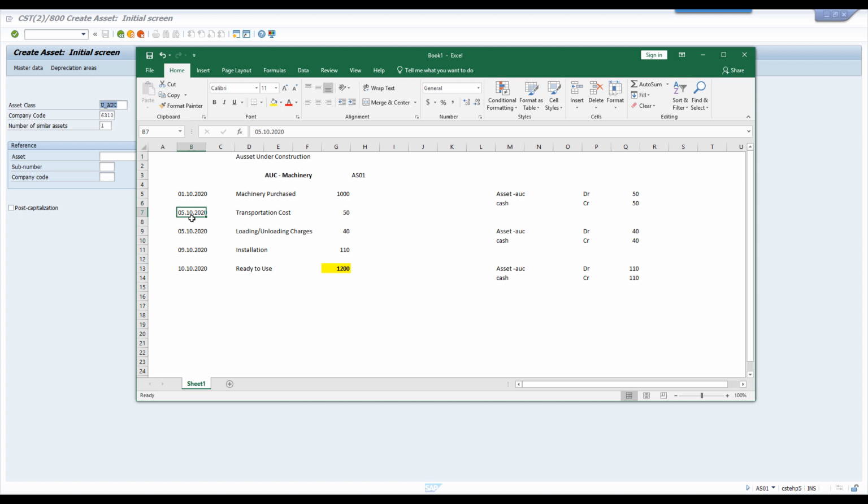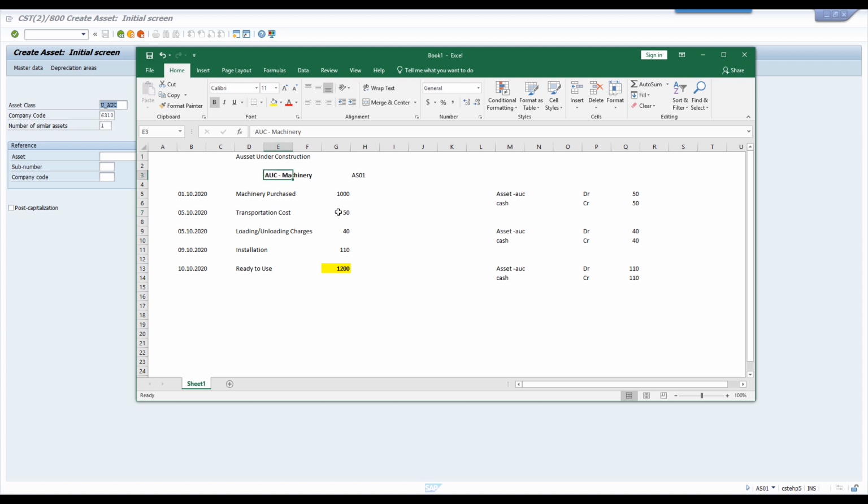On 5/10/2020, I received this machinery and I paid transportation cost of 50 from the vendor place to my factory. This also I will debit to this AUC machinery only. See, it is an expenditure, but the difference is that it is a capital expenditure. We are incurring this expenditure for the purpose of the AUC machinery.